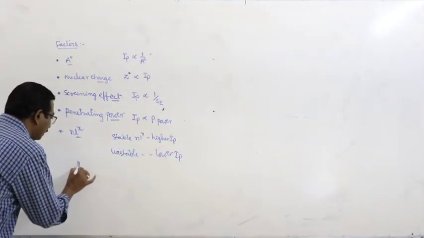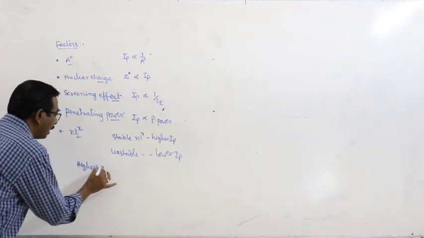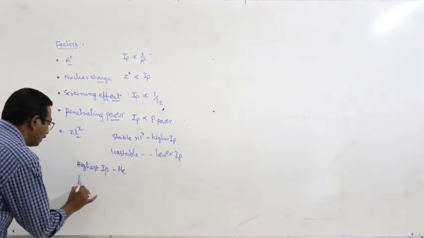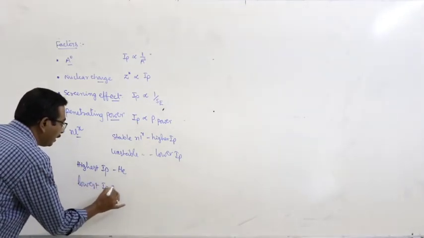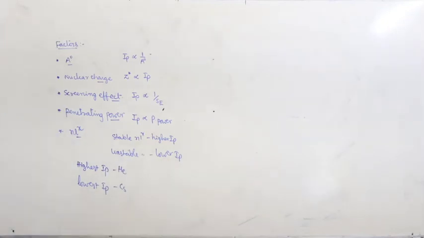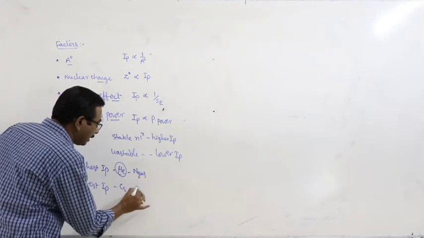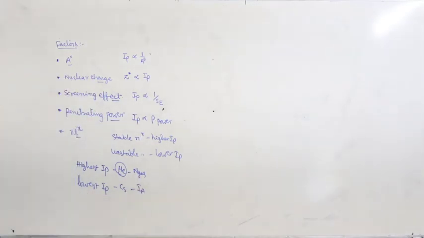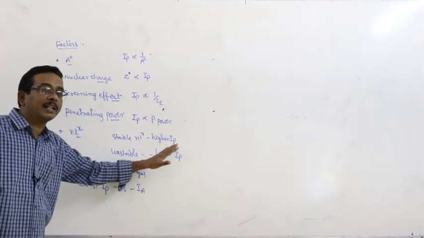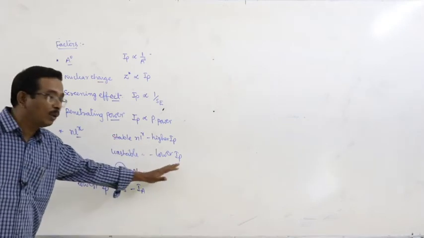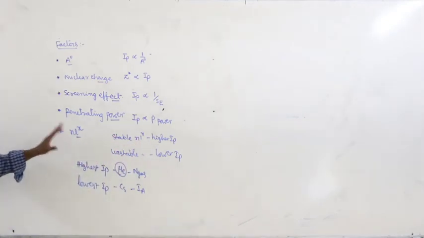And the element with the highest IP value in the periodic table is helium. The element with the lowest IP value among the available elements is cesium. Here helium is a noble gas and cesium is an alkali metal. That is the importance or role of the stable electronic configuration. The elements with a stable electronic configuration are having higher IP values and the elements with unstable electronic configuration are having lower IP values in the periodic table.